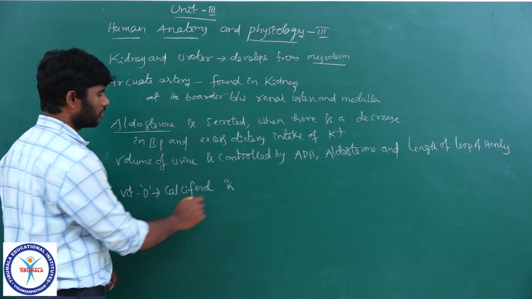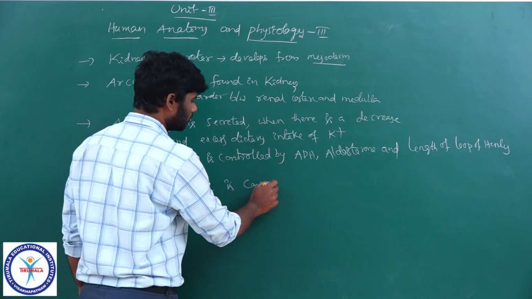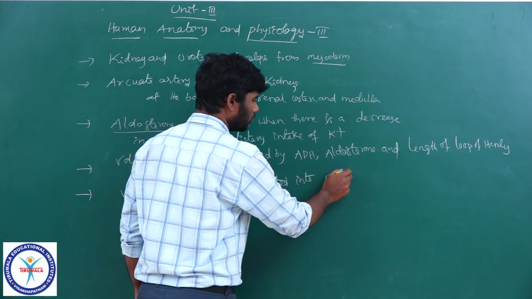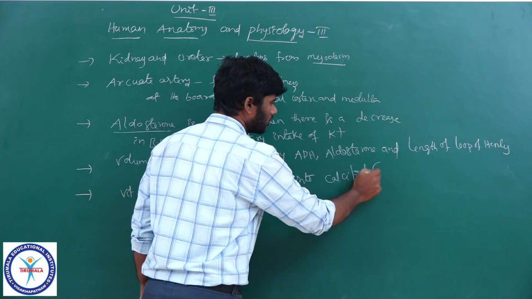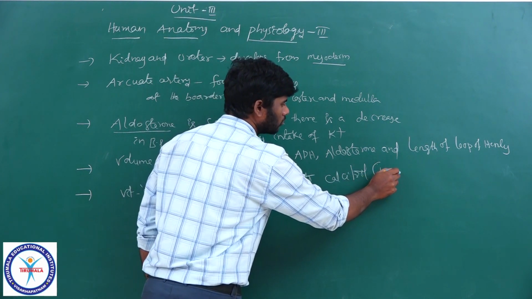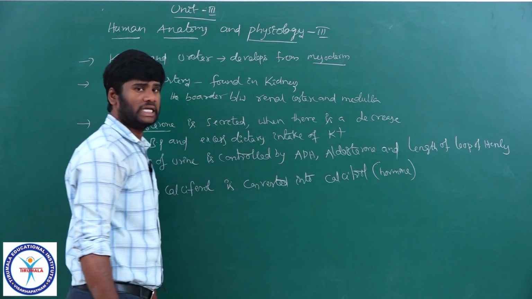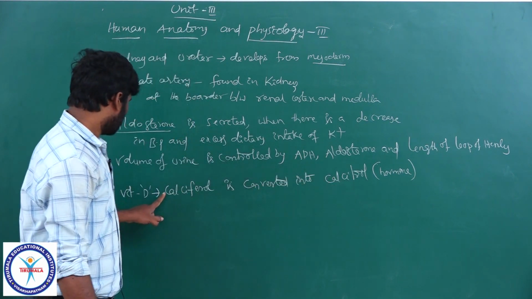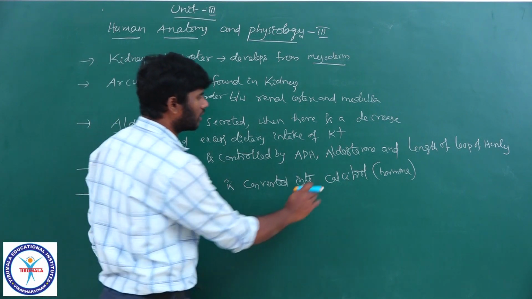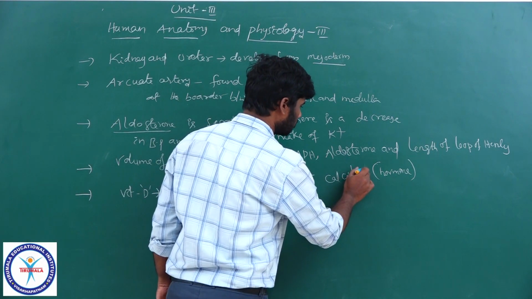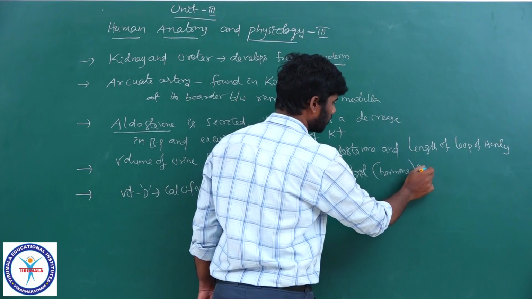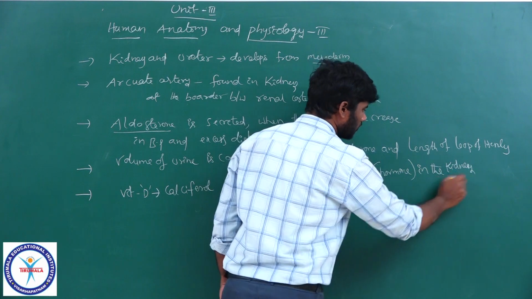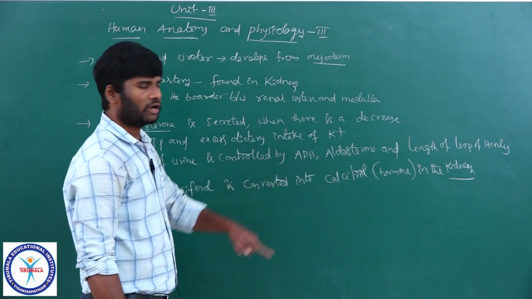Calcitriol is the hormone form of vitamin D. The vitamin D is converted into calcitriol in the kidney. Very important point. In the kidney, vitamin D is converted into calcitriol.